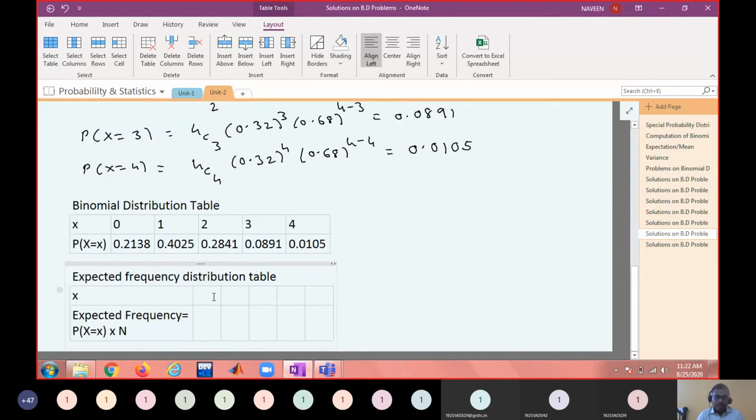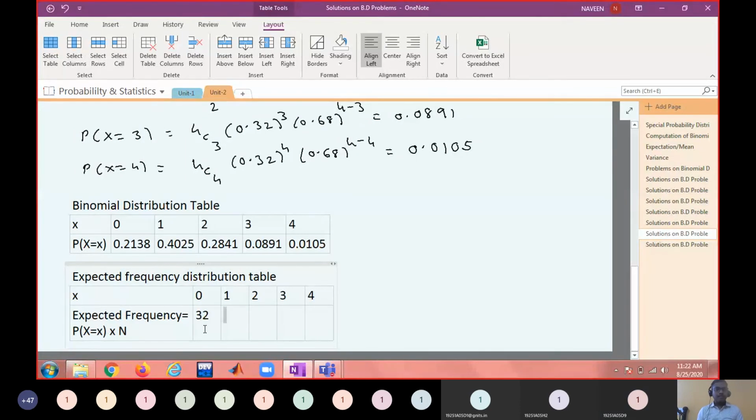So 0, 1, 2, 3, 4. Just multiply each probability with 150 and tell me the rounded value to integer.